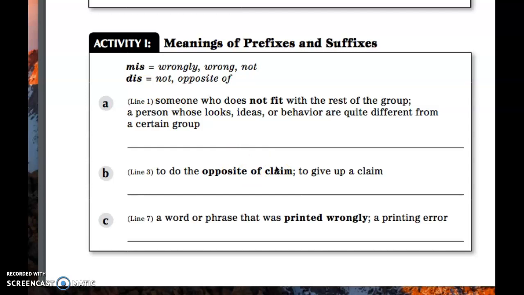What word means the opposite of claim? Disclaim. So if you give up your claim to something you own, you disclaim it.